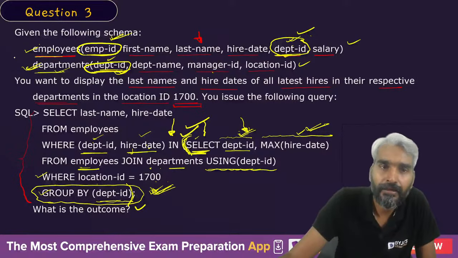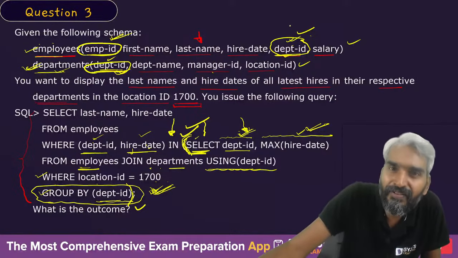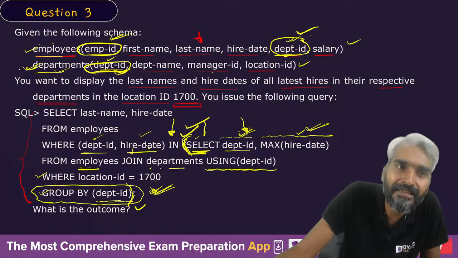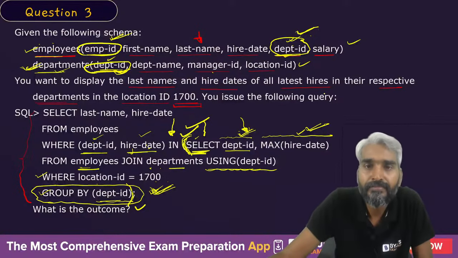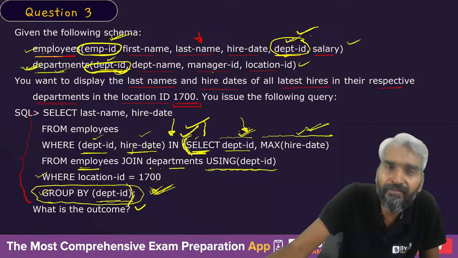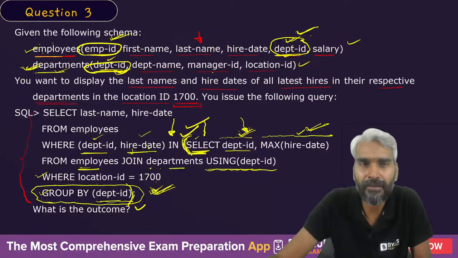What is the idea? Whosoever the employee is, if he is a part of a department, that department must exist in the department table. What are the different departments? Right? So every employee will have a single department. We are considering that one employee is not working in multiple departments.